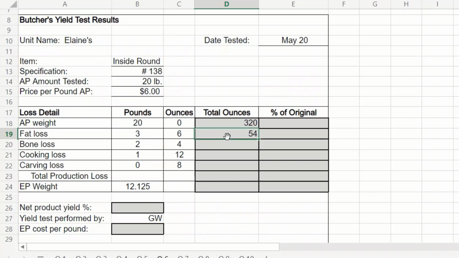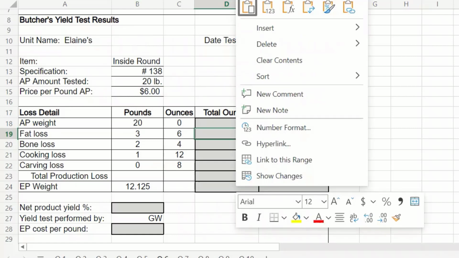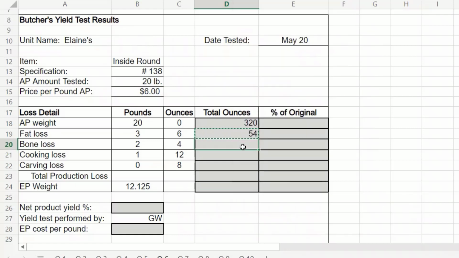So if we look at our formula here, I know I went through too many steps to get it right, but that's okay. We take our total pounds, B19, multiply it by 16 because there's 16 ounces in a pound, and then add it to our total ounces. All right, so we can use this formula for the whole column here. This one we don't need.